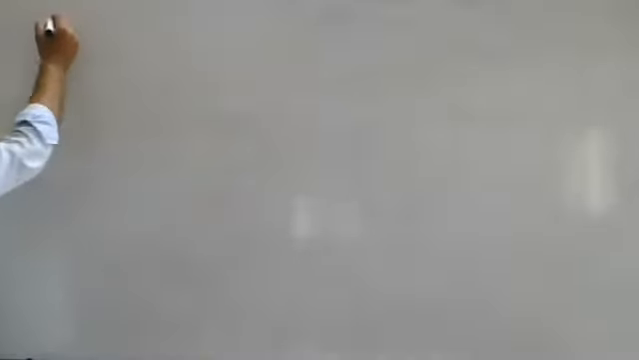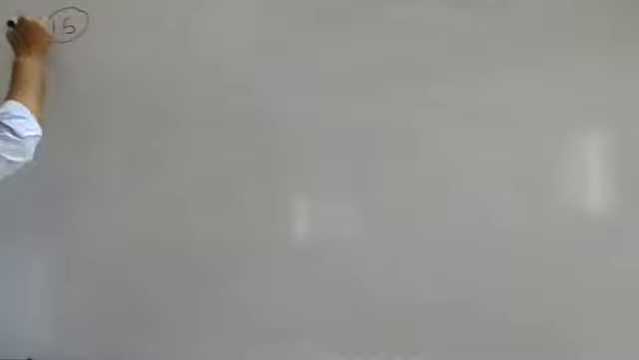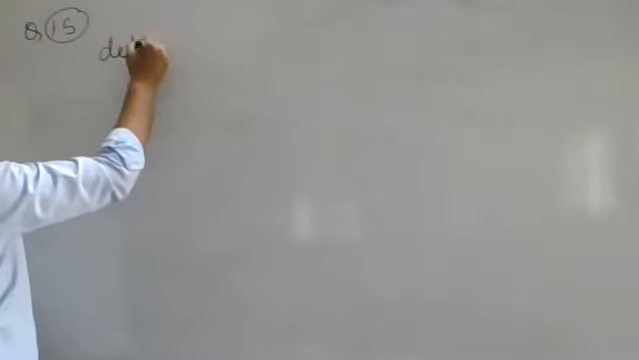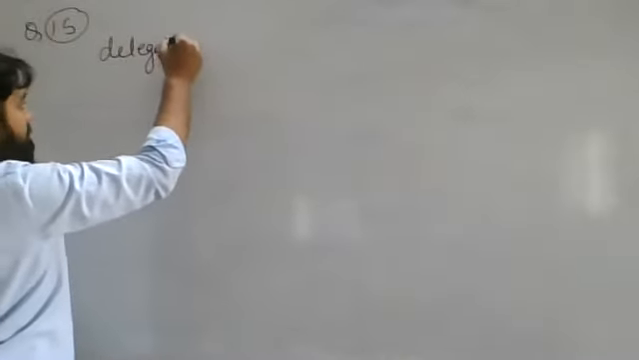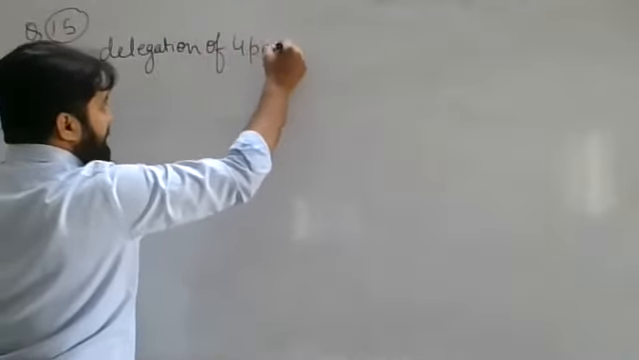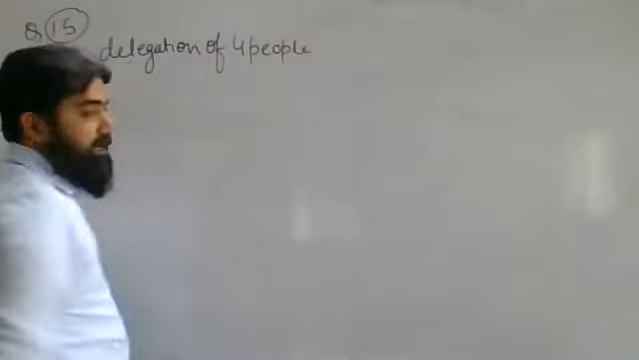Question number 15. The question says a delegation of 4 people have to be selected. This is the first thing they are telling us.